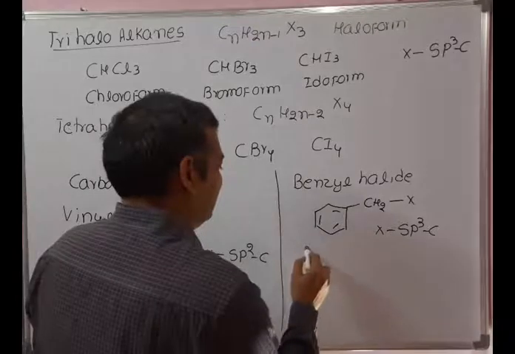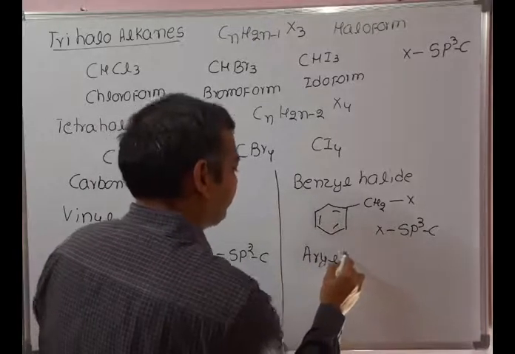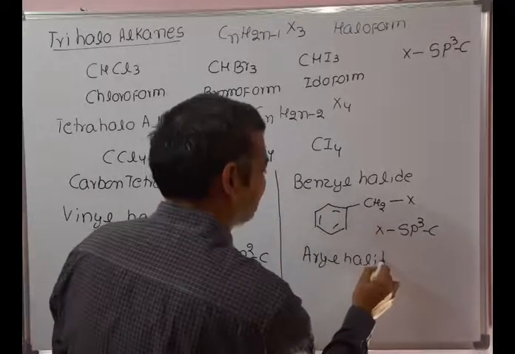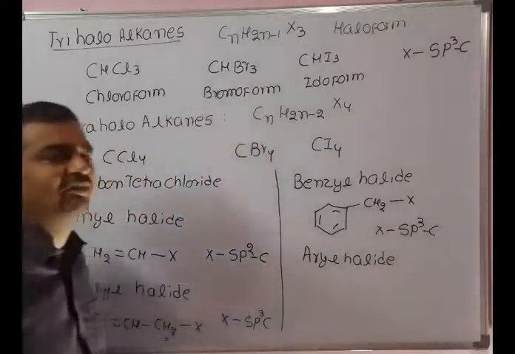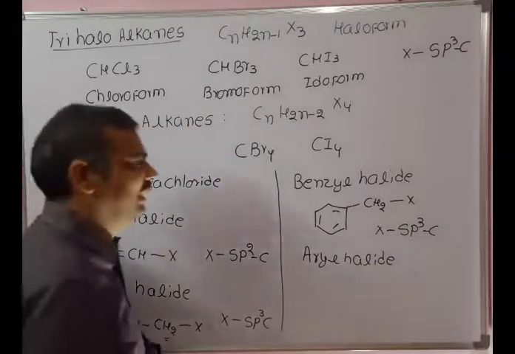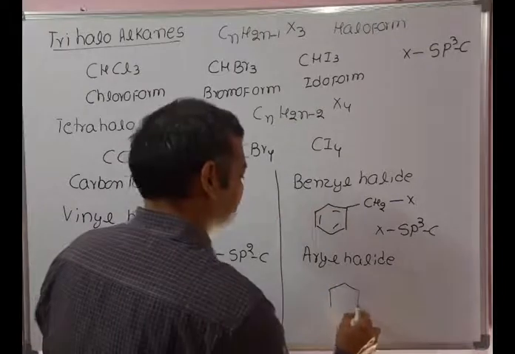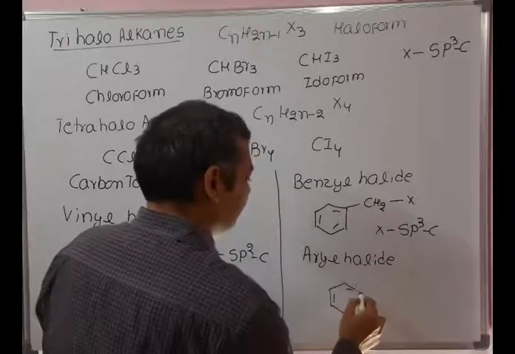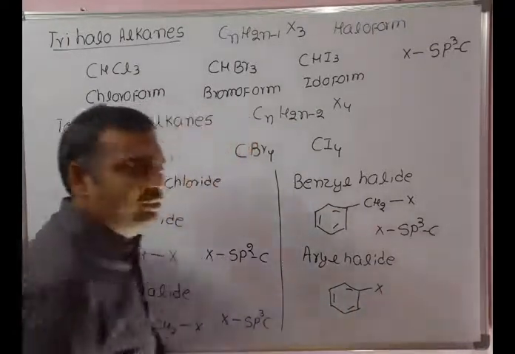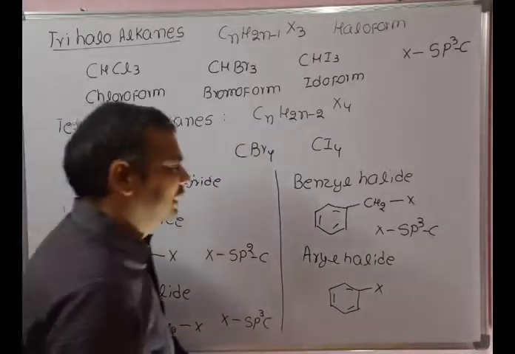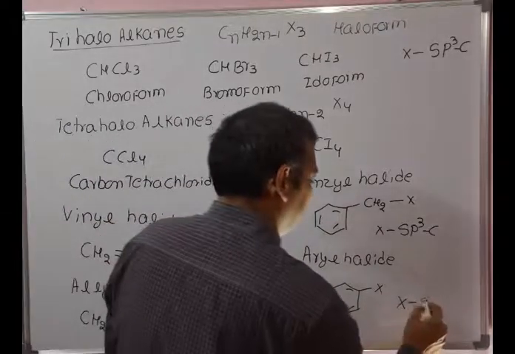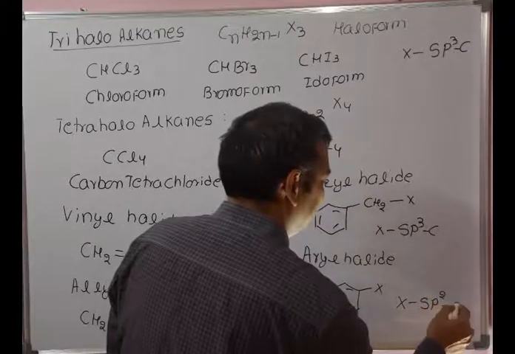Another classification is aryl halide. We will discuss aryl halide completely after the completion of alkyl halide. In aryl halide, the halogen is directly attached to the phenyl ring. Here the halogen is attached to an sp2 hybridized carbon.